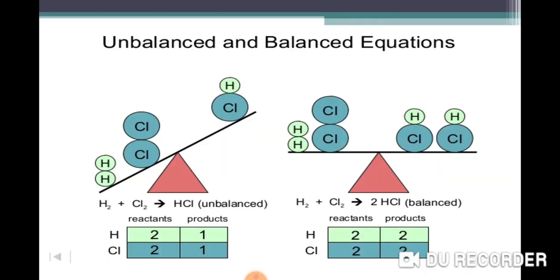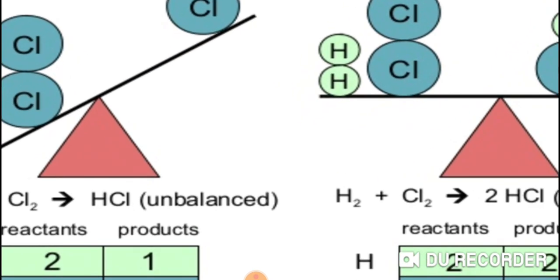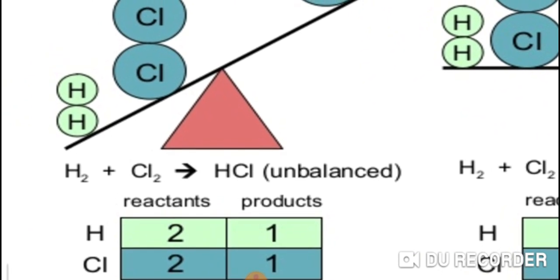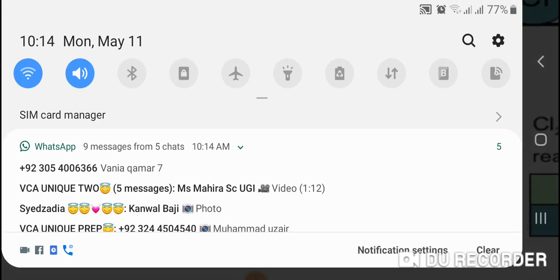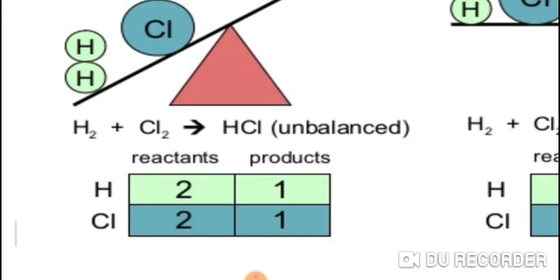Now the concept of balancing and unbalancing. For example, here the formula is written H2 plus Cl2 equals HCl. Now you can see we have 2 hydrogens and 2 chlorines, and on the right side 1 HCl. So the number of atoms is not balanced. Hydrogen has 2 on the left, the reactants, and chlorine has 2, whereas on the product side each has 1.